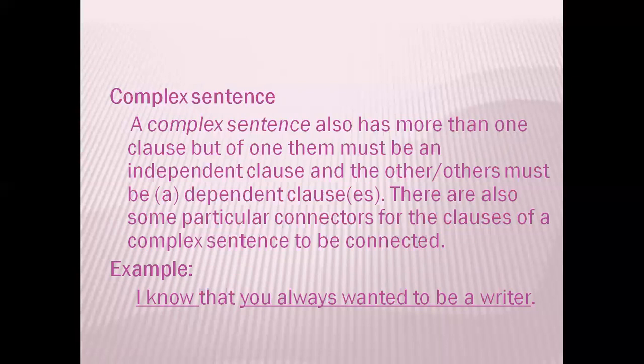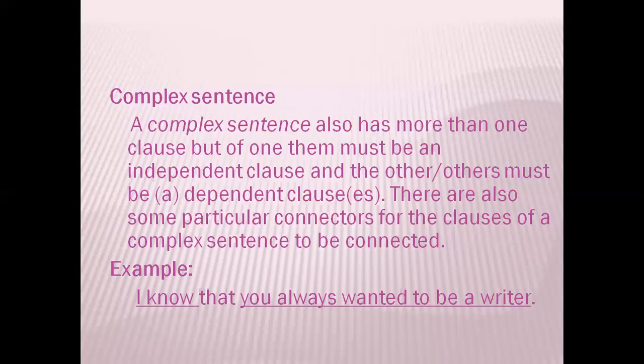So a complex sentence has more than one clause, but one of them must be an independent clause. The others must be dependent clauses. In compound sentence, two or more clauses were there, but all were independent clauses. But here, one has to be independent clause and the others must be dependent clauses. There are also some particular connectors for the clauses of a complex sentence to be connected. Now, let us take the example.